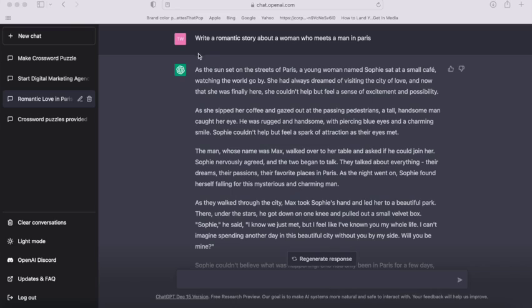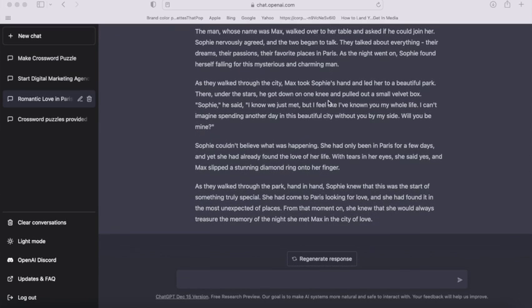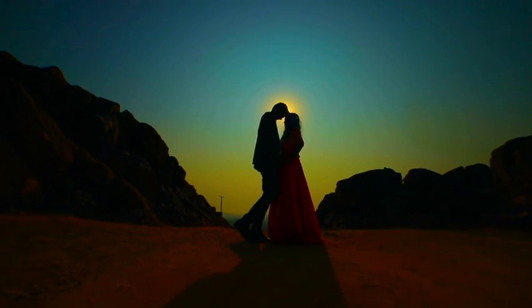It will also help you write a story for Kindle Vella. I literally said, write a story about a woman who meets a man in Paris and falls in love. And it gave me a complete story from beginning to end about a woman who meets a man named Max. Sophie and Max meet in the city of love, Paris. And literally, I had a story.